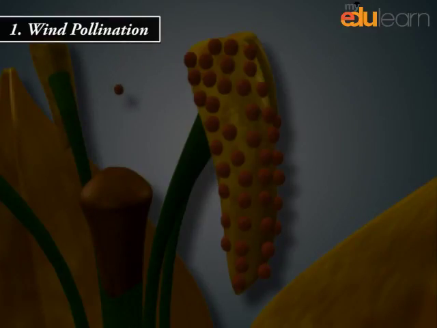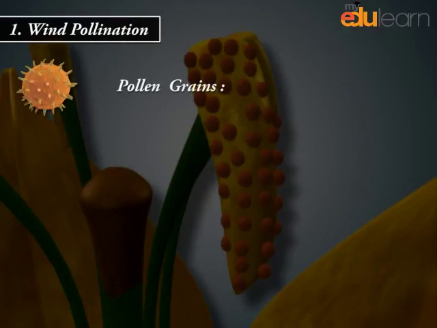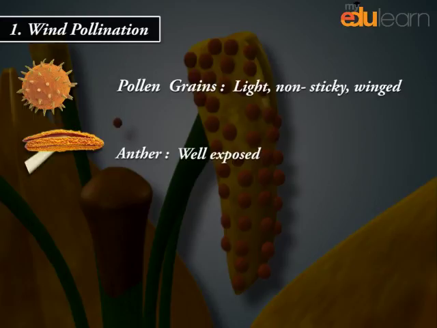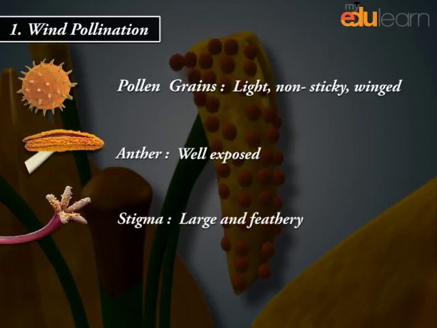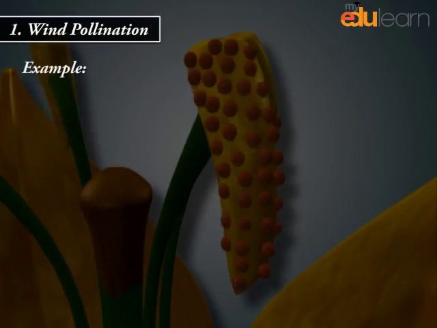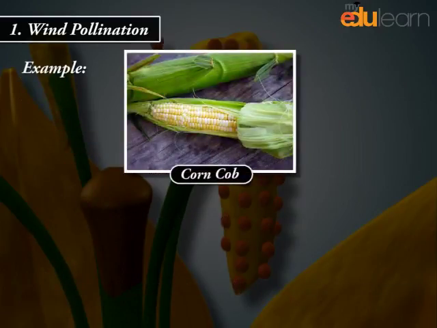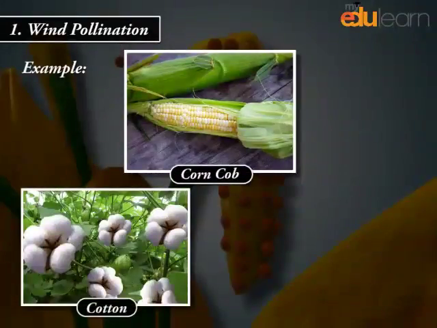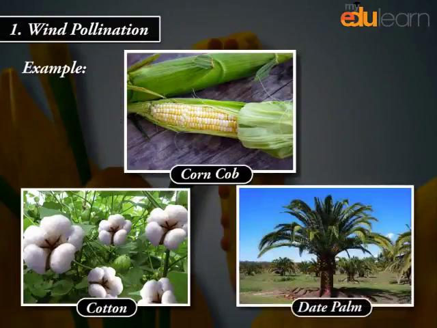1. Wind pollination. Pollen grains: light, non-sticky, winged. Anther: well exposed. Stigma: large and feathery. Flower: one ovule arranged as inflorescence. Example: corn cob, cotton, date palm.